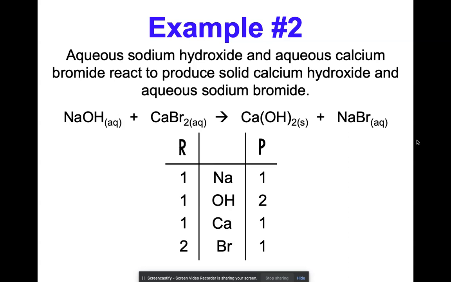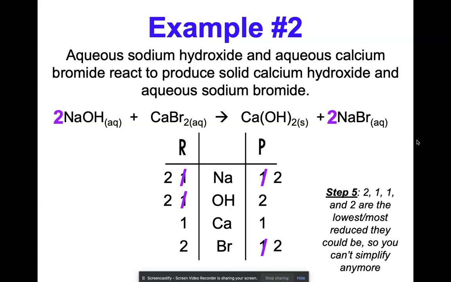So the best place to start is probably with our hydroxides, which I did here. So in order to balance that, we put a 2 in front of the sodium hydroxide. That means we now have 2 sodiums and 2 hydroxides. So the hydroxide is balanced, but now we have to go to the product side and make it even. So the next best thing is to add a 2 in front of the sodium bromide. So that will give us 2 sodiums and 2 bromines, which is nice because we needed to balance the bromines as well. So this is your finished product right here.